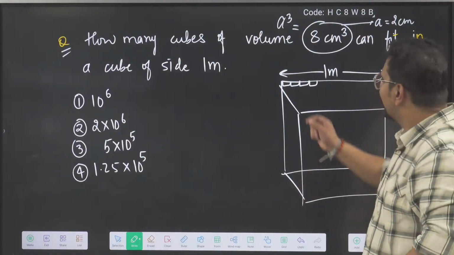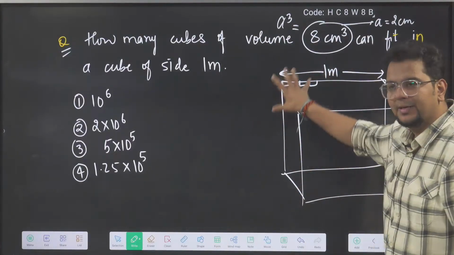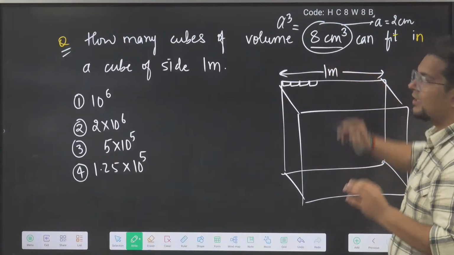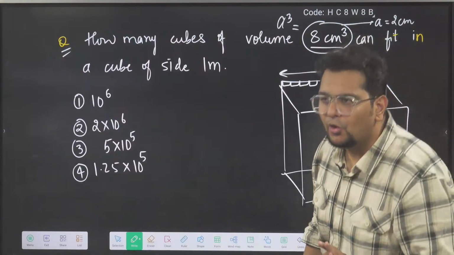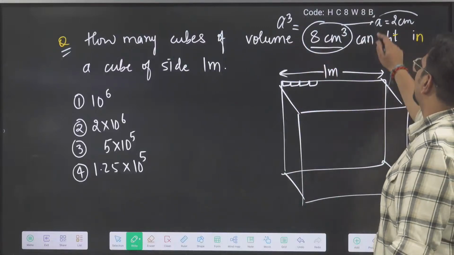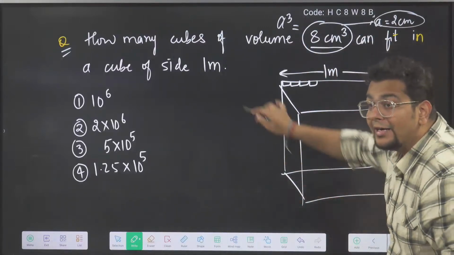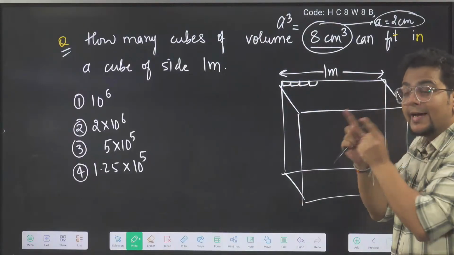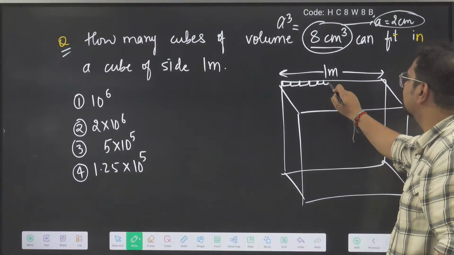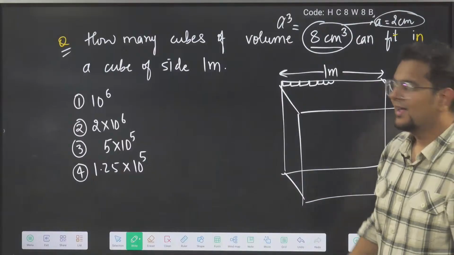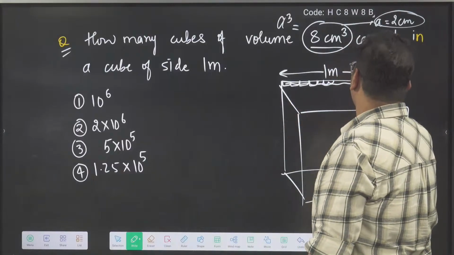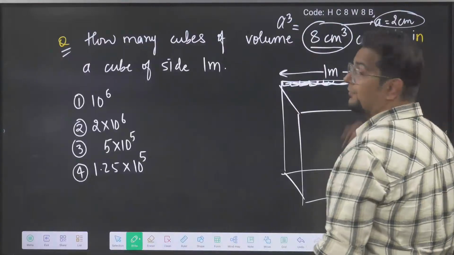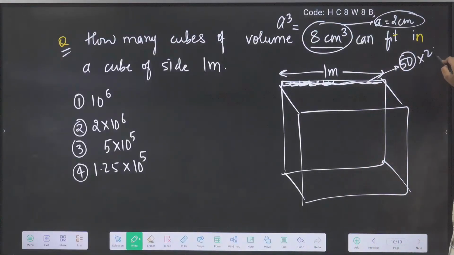So, sir, we have a big cube of side 1 meter. 1 meter, 1 meter, 1 meter, everything 1 meter. We have a small cube of volume 8 centimeter cube, where the side will be 2 centimeter. So in 1 meter length, that is 100 centimeter, with 2 centimeter boxes, how many boxes will come? Correct. Say, how many boxes will come here? 50. 2 centimeter boxes will come.